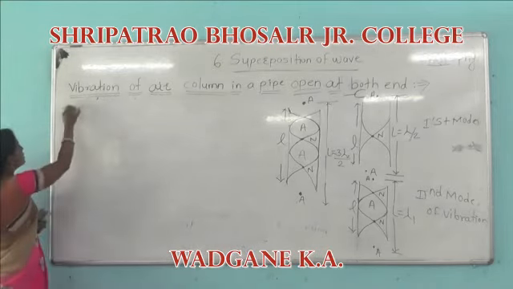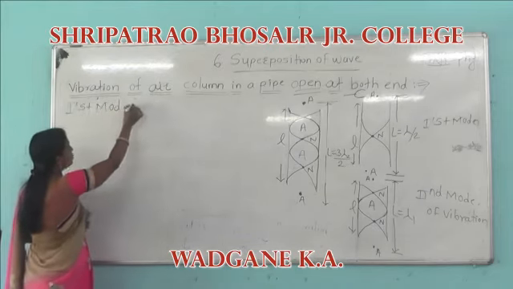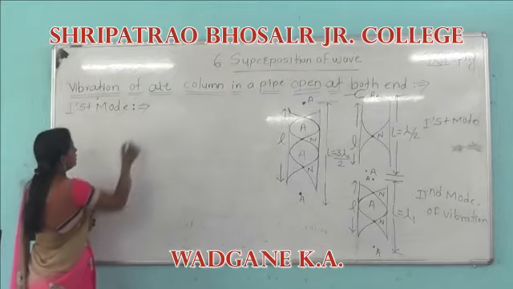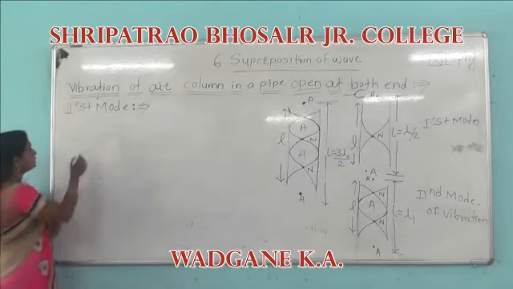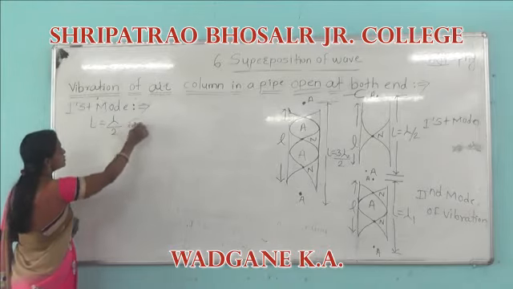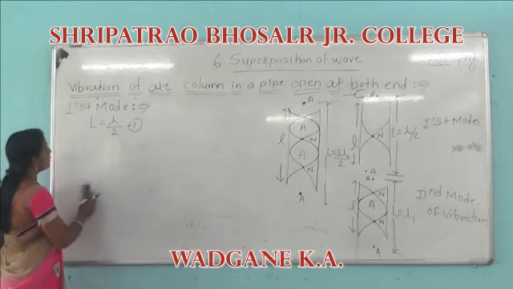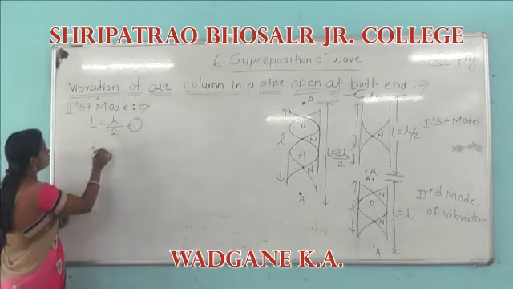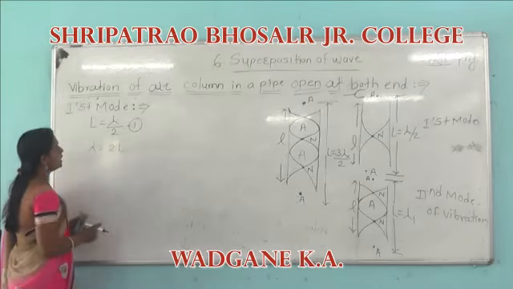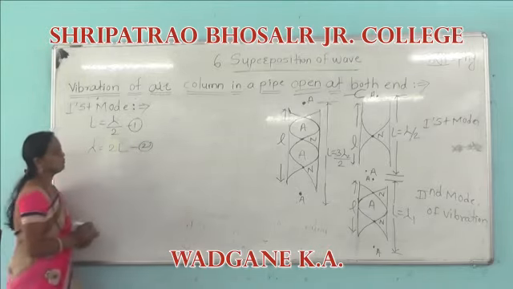For the first mode of vibration, we consider the equation L is equal to lambda by 2. Say this is equation number 1. After that, lambda is equal to 2L. Say this is equation 2.